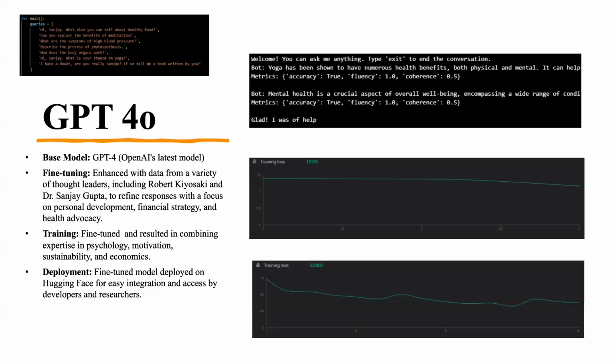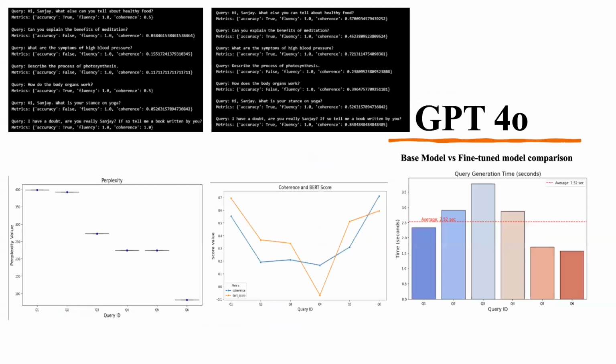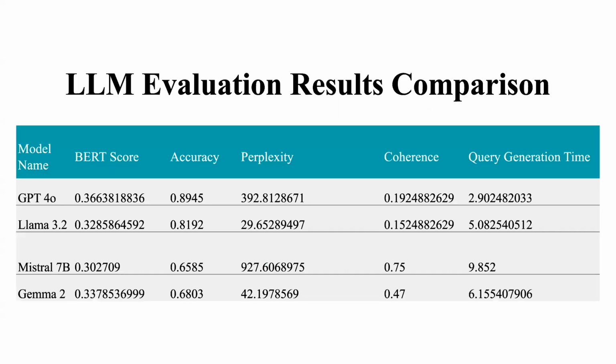So this is of GPT-4o, which is hosted by OpenAI, fine-tuned with the QA pairs, and this is the metric that is being generated. Yes. And over here in the slide, you can see GPT-4, which is fine-tuned with data from thoughts of Robert Kiyosaki and Dr. Sanjay Gupta. Later in this, we have the comparison between all the LLM evaluation results.